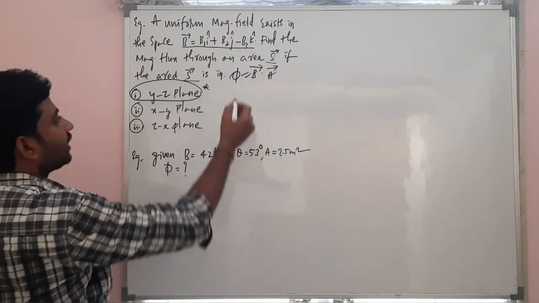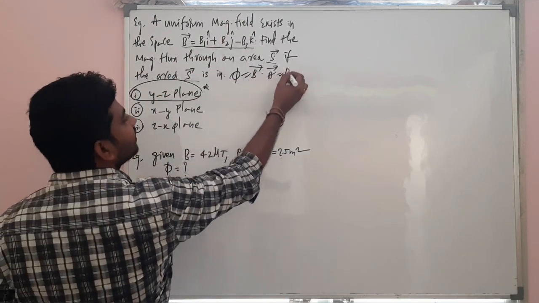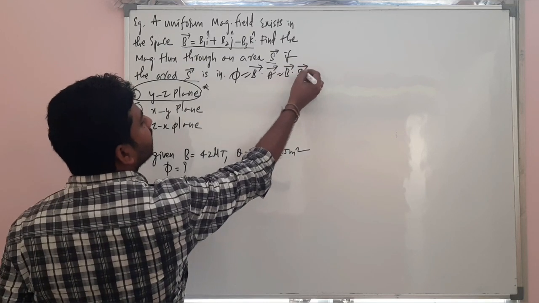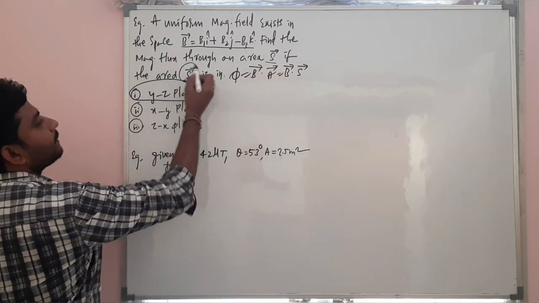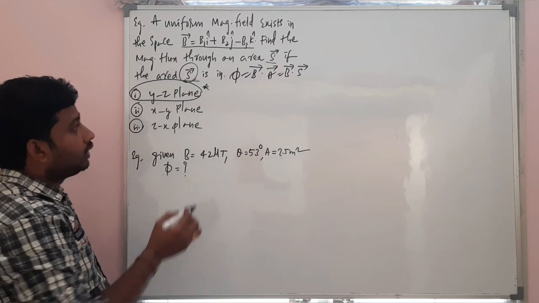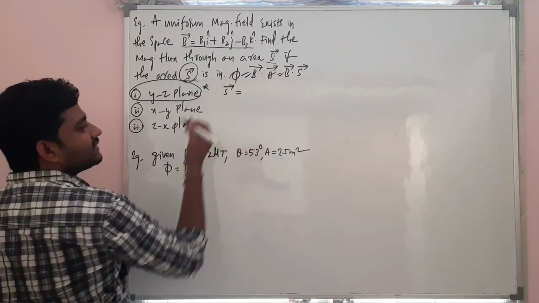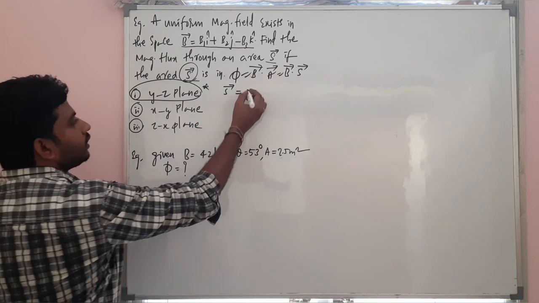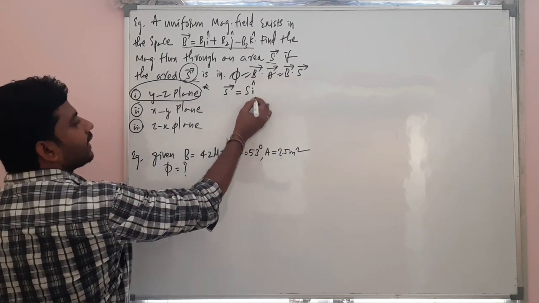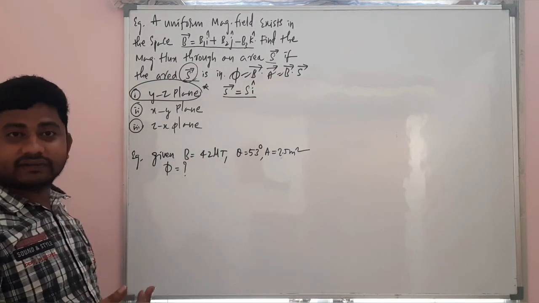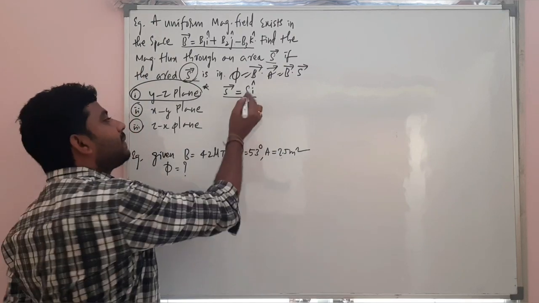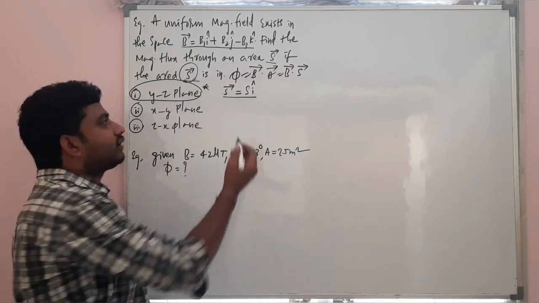Okay. So I am writing here, instead of A bar, let me write S bar because they are given in terms of S. Now, this S bar is in which direction? S into i cap. Alright. Area vector is along i cap direction. Its magnitude is S. You know the unit vector form. That's all.